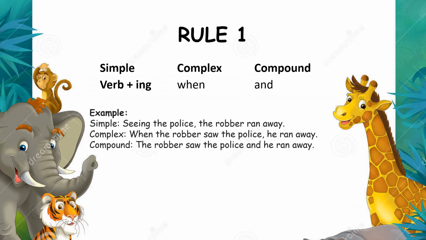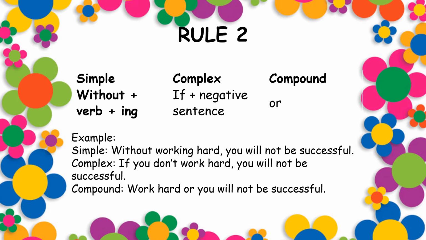So this is rule number 1. Now rule number 2. In simple sentence, without plus verb plus ing. When it comes to complex, if plus negative sentence, and in compound or. For example, simple.